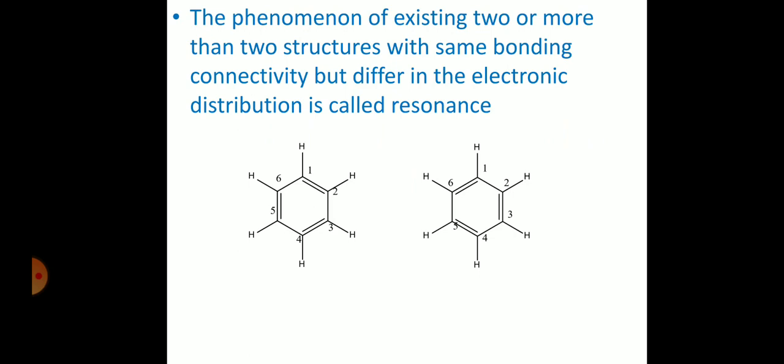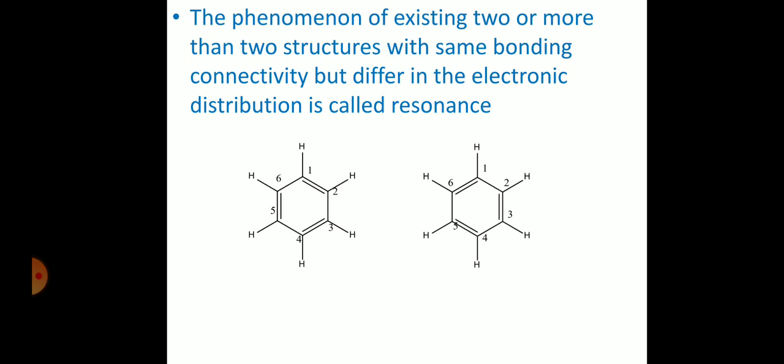If you consider the first structure, the double bond is present between the first carbon and second carbon, whereas in the second structure, between the first carbon and second carbon you have a single bond. Electrons are distributed differently between the first and second carbon in the two structures, but both are representing benzene only.